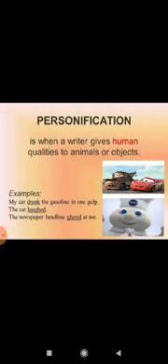Another literary device is personification. Personification is when a writer gives human qualities to animals or objects, where lifeless things are presented as if they have life in themselves. Examples are: my car drank the gasoline in one gulp.